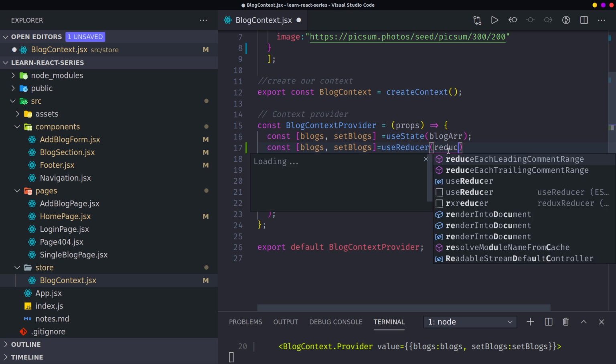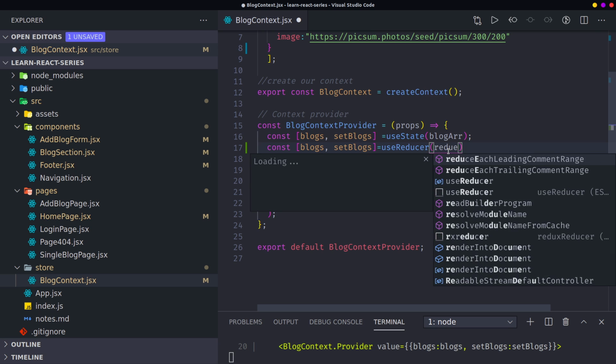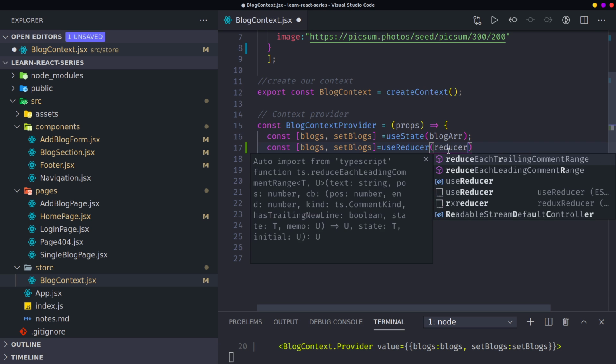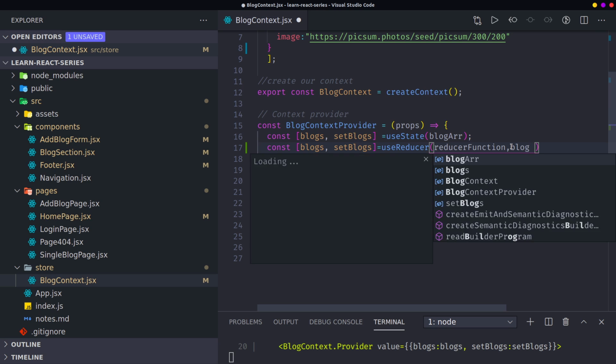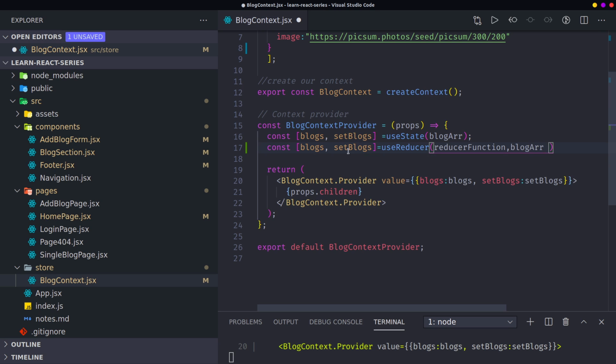This is the reducer function, okay. Then it takes in the state, the register state, which in our case is a blocks array. It's almost the same thing, but instead of taking the blocks and setBlocks together, it takes in the blocks and something called dispatch.